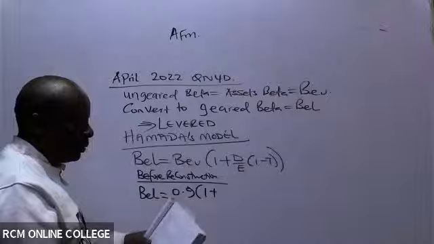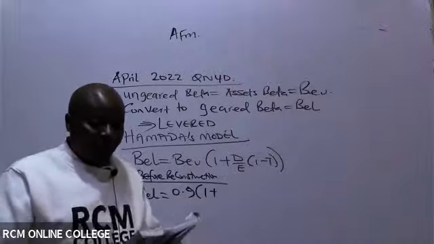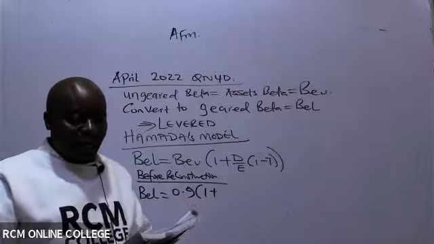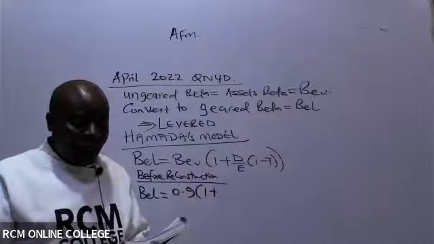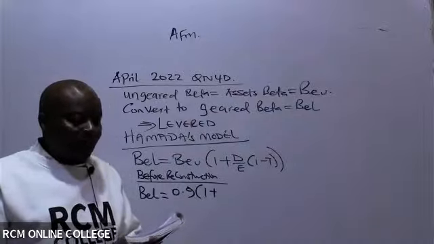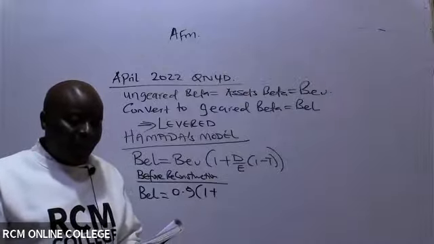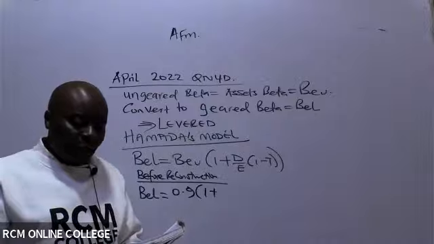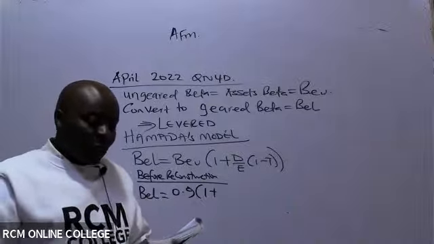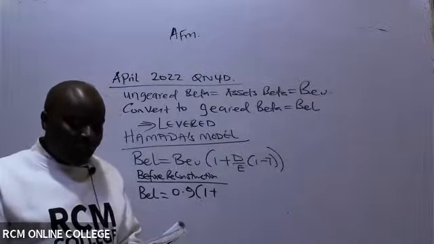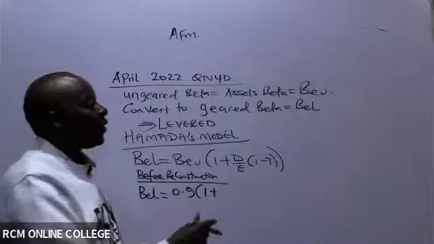For the debt to equity, the second paragraph says the management intends to undertake a financial reconstruction which will result in a debt to equity ratio changing from 0.15 to 0.3.